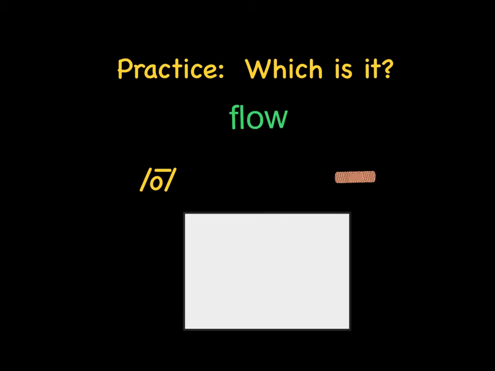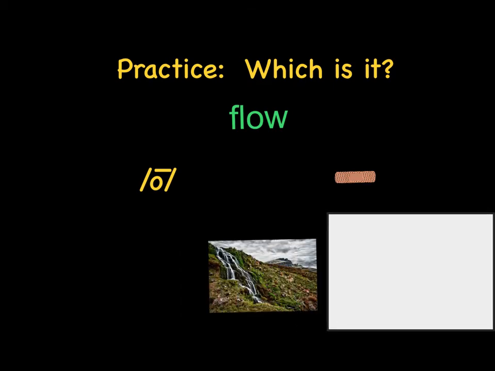On this slide, you might notice the font changed for the word a little bit. That's because when I was trying to type in the letter F with our previous font, it wouldn't quite show up, so I changed the font. That's why if it looks different, it's just a different font. But the same strategy is still going to be used. The long O says O, and the ow Band-Aid says ow. Which is this word going to be? Do you have the answer? Flow. The water could flow down the waterfall.